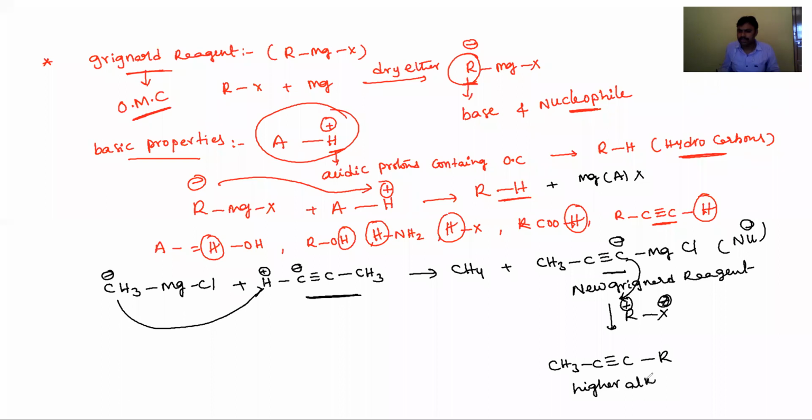Higher alkynes can be prepared by this method, and the byproduct is MgXCl. Okay, students, these are the basic properties of the Grignard reagent.